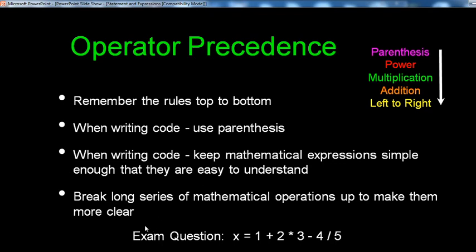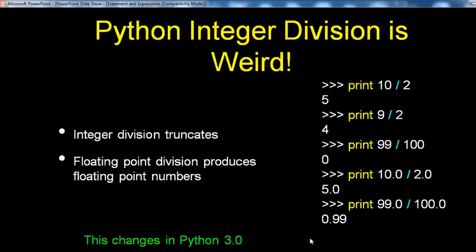And finally, break long series of mathematical operations up to make them more clear. That is the exam question. Take the same expression, 1 plus 2, and find out the output.